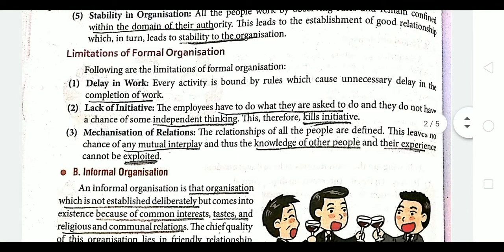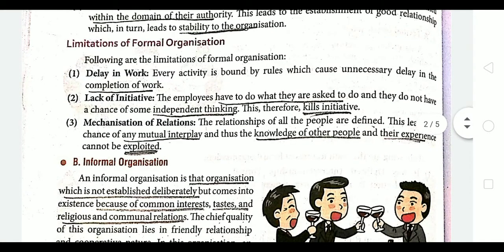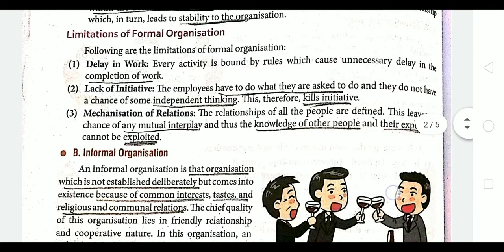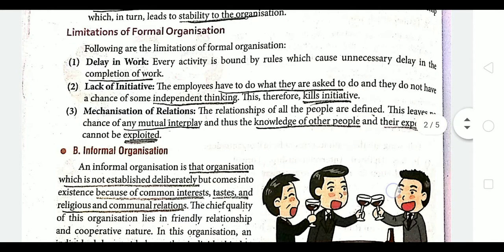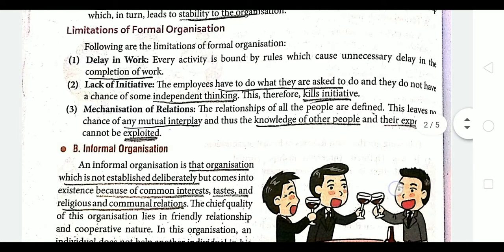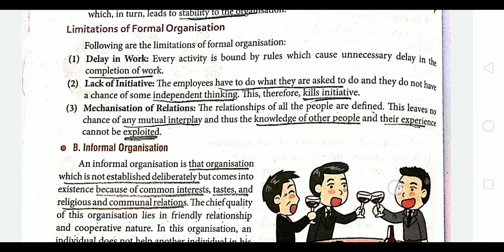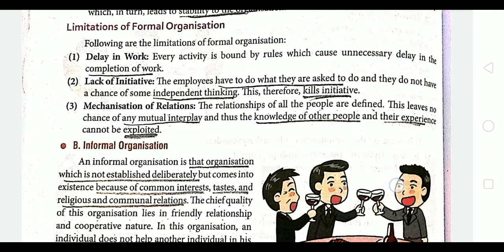Now coming to the limitations of formal organization. First is delay in work. When we can just give our queries to our superior, there is a long chain of authority we have to follow, right. If we have to take some decision, we are unable to take that decision, or if we have to do some work, we cannot do it because we have to ask a superior, right. So whenever this type of thing happens in the formal organization, automatically the completion of the work gets delayed.